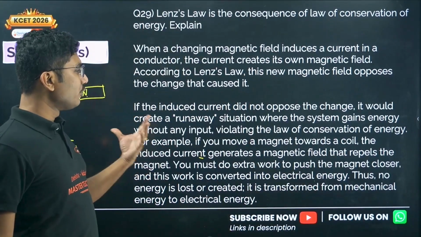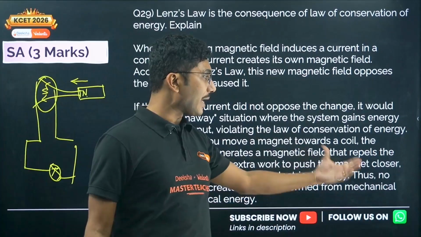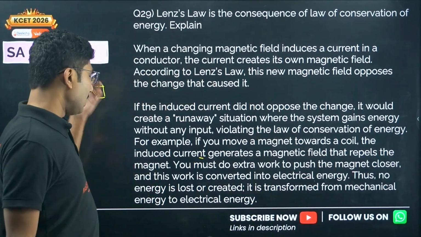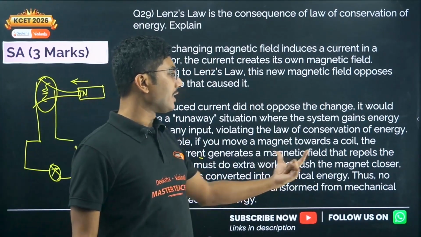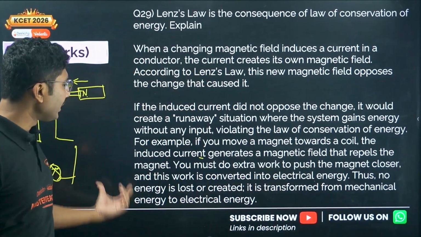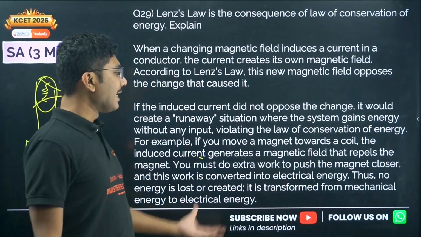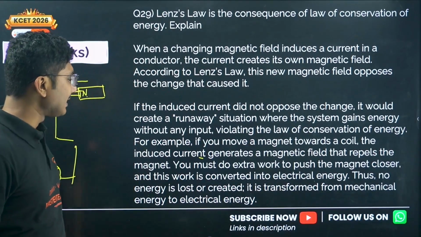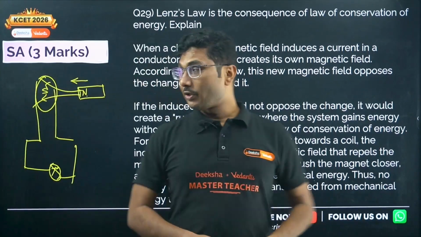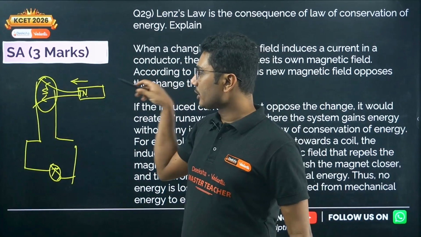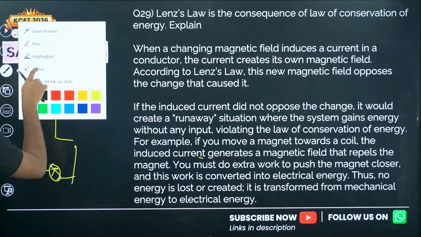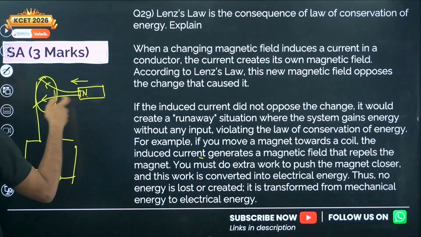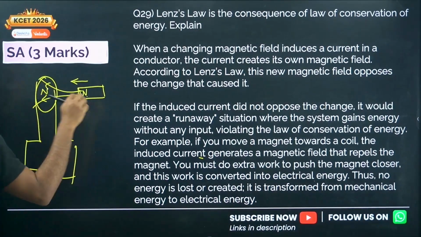You must do extra work to push the magnet closer to the coil, and this work is converted into electrical energy. Thus, no energy is lost or created. It is transformed from mechanical energy to electrical energy. So, when you are pushing the north pole, and because there is a north pole being produced over here, you have to do some mechanical work to keep on pushing the magnet.